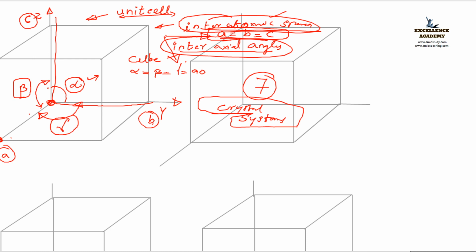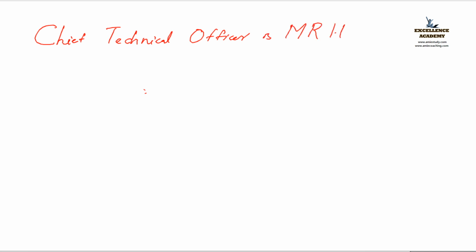Next thing, let us learn the crystal systems. I shall give you a trick to learn that. All of you listen. Chief Technical Officer is Mr. HT.